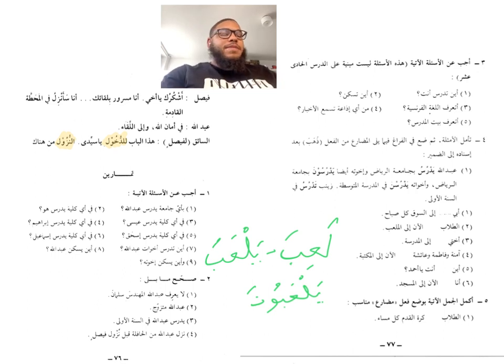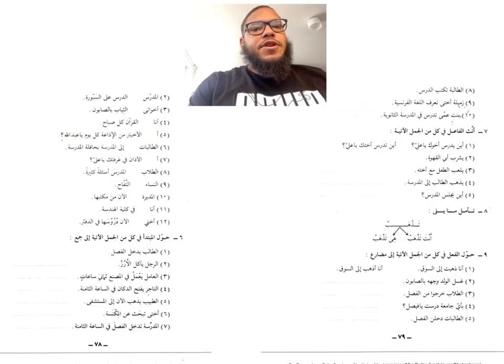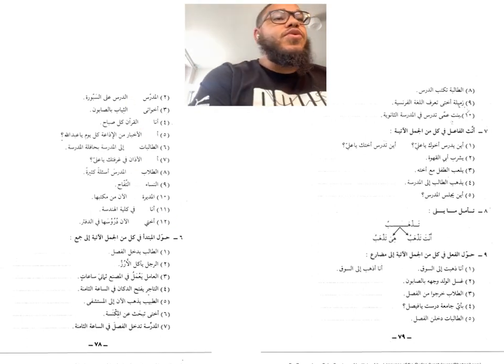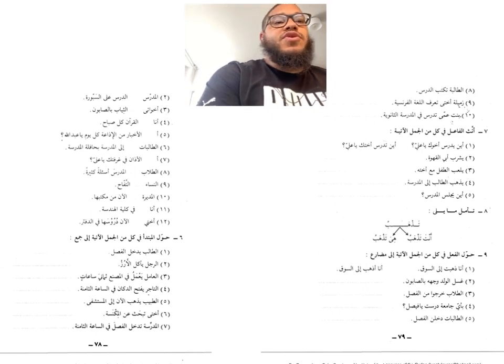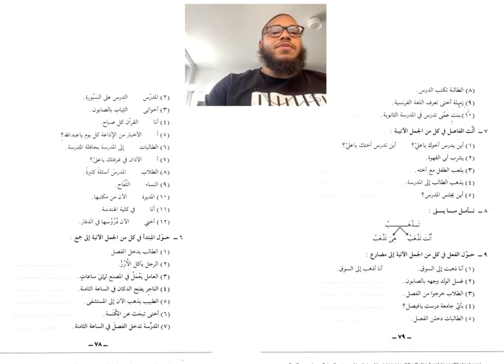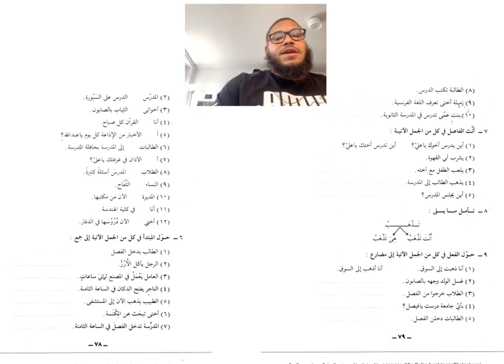Like this. So on the next page you'll see a number of sentences where you'll need to place a suitable, i.e. one that completes the meaning, present tense verb in those empty spaces, inshallah. So here you can see you have 12 sentences to place a suitable present tense verb in these empty spaces. So look at your vocab list to choose the correct suitable verb based on what the sentences say, inshallah.